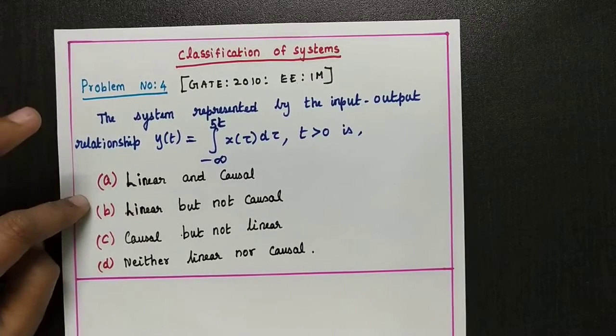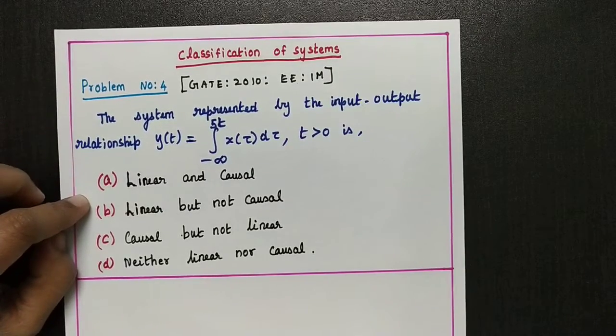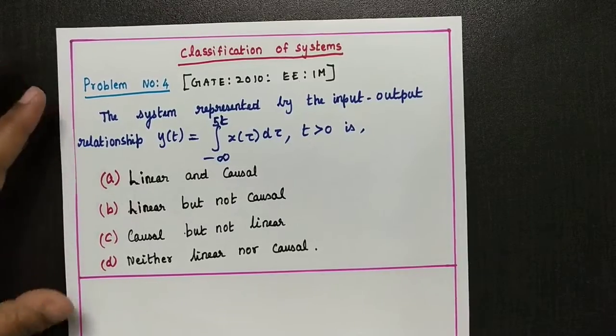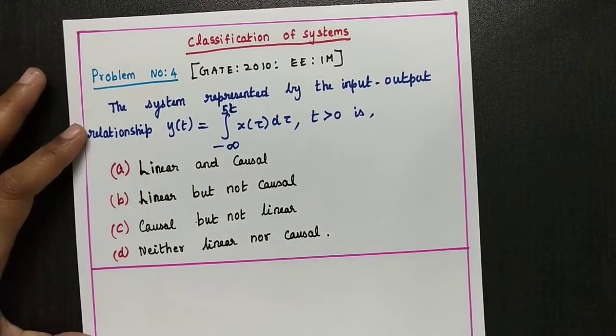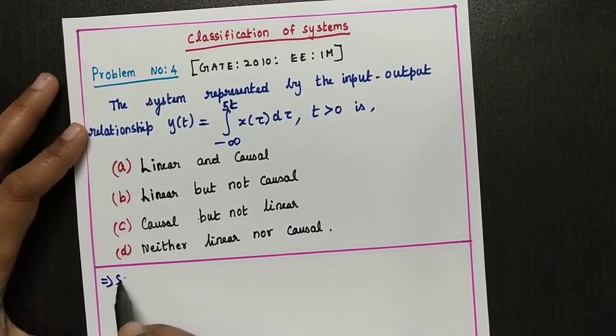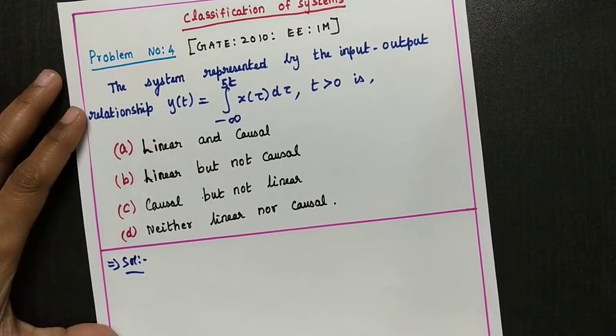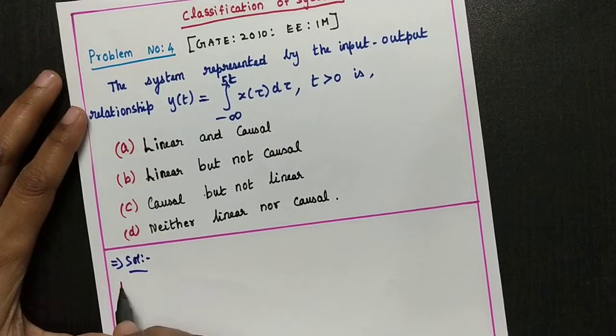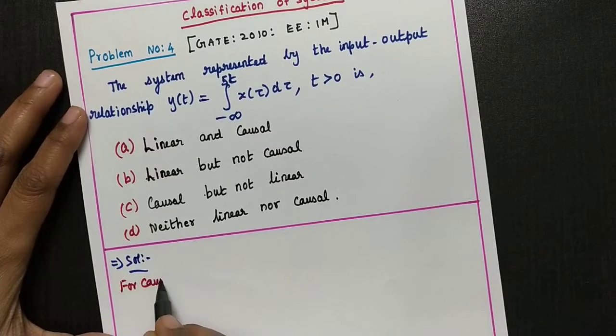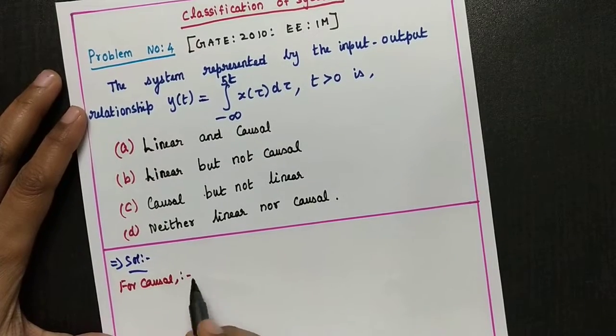So here we have to check for linearity and causality. Two conditions. First we will solve for causal. So what is the condition for a causal system?